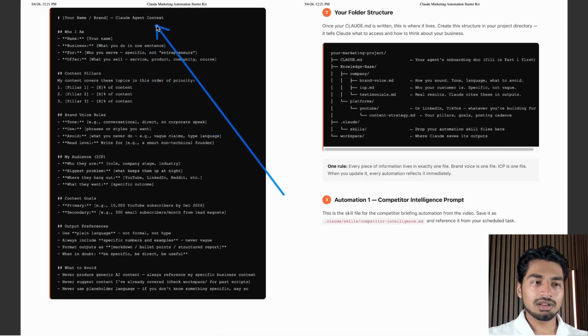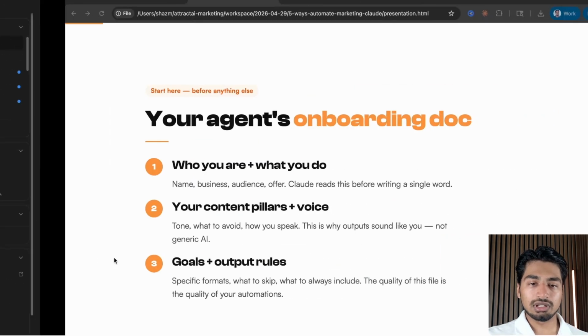And you need to give Claude this .md file, or the markdown file. This is basically how Claude reads information, and this is going to be Claude's context of you. Tell it who you are, your content pillars or your business pillars, your brand, tone, and voice, your audience, your goals, your output preferences, and then what not to do. And Claude will go ahead and do all the heavy lifting for you, all right?